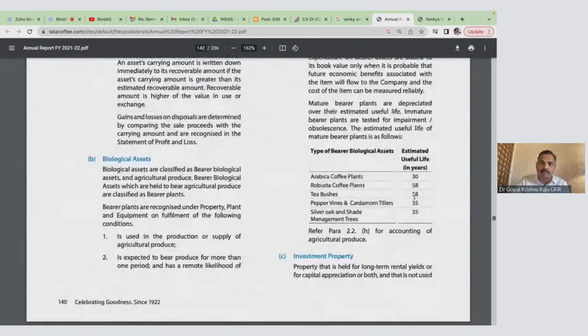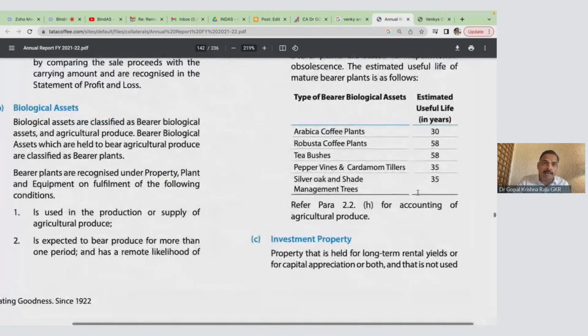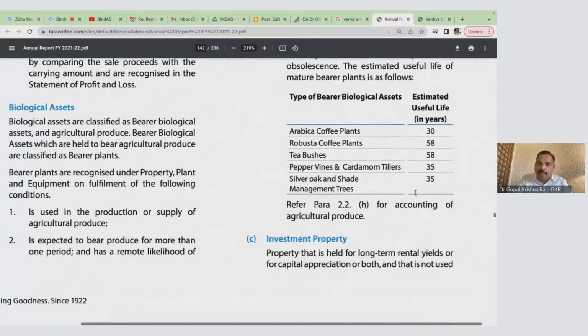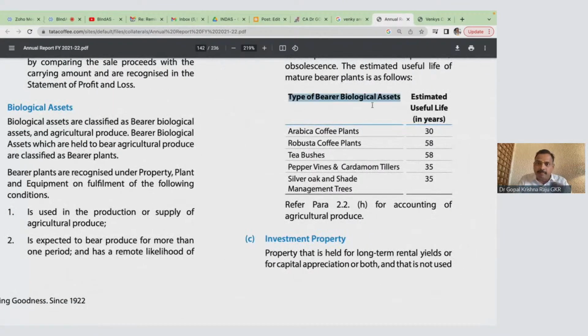Please look at this: biological assets. And look at the type of biological assets and the estimated useful life. They plant coffee, Arabica and Robusta, tea bushes, pepper vines, cardamom tillers, silver oak and shade management trees.